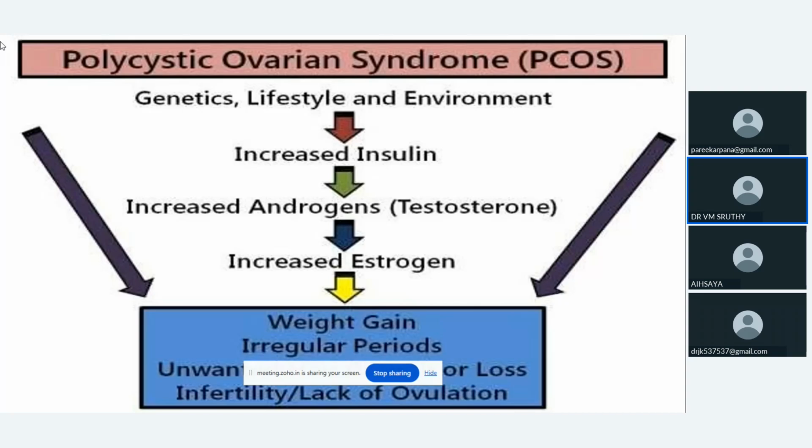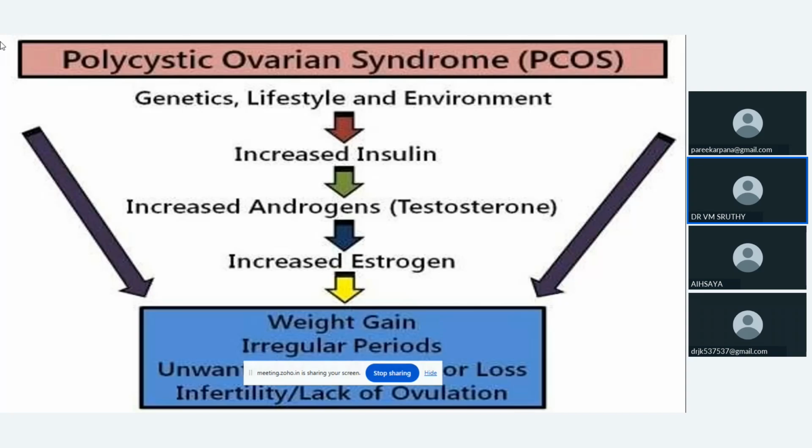The long-term effect of PCOS is increased estrogen, because in normal physiological conditions, androgens are released from the ovary and these androgens convert into estrones in the adipose tissue.